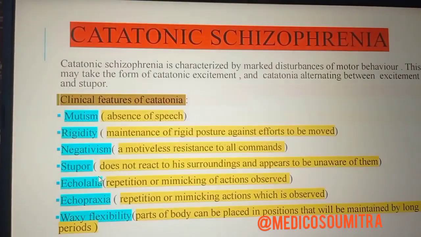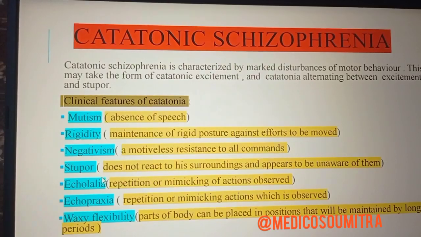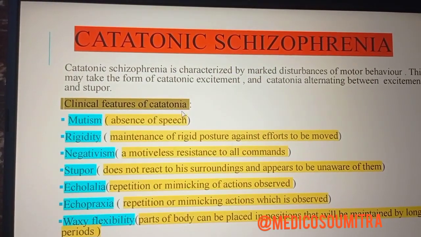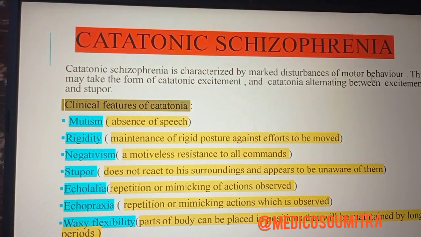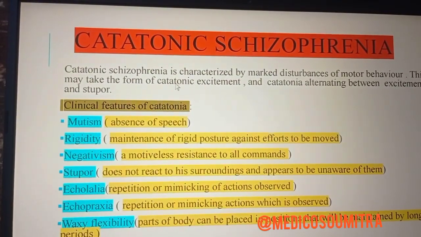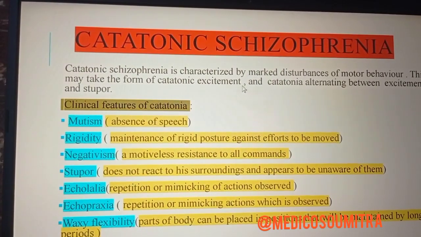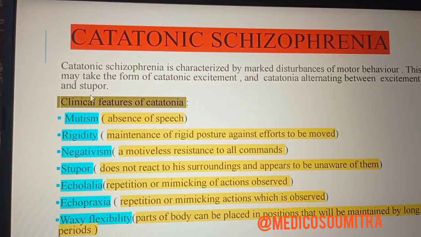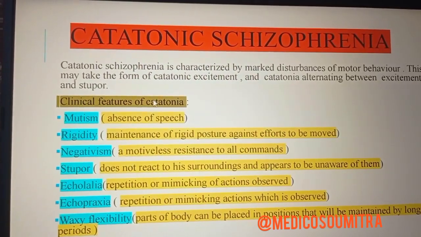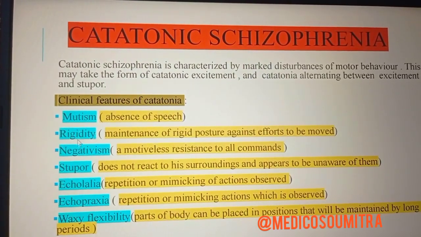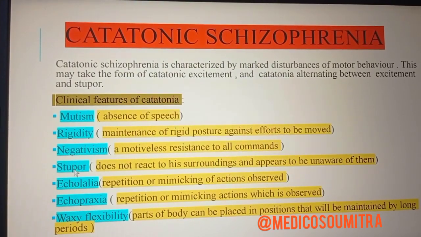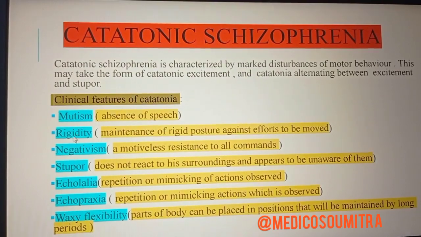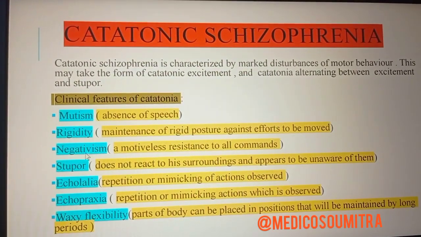Next we'll see catatonic schizophrenia. It's a very important type, like paranoid schizophrenia. It is characterized by marked disturbances of motor behavior. This may take the form of catatonic excitement, or catatonia alternating between excitement and stupor. Now the clinical features of catatonia: mutism, rigidity, negativism, stupor, echolalia, echopraxia, waxy flexibility.